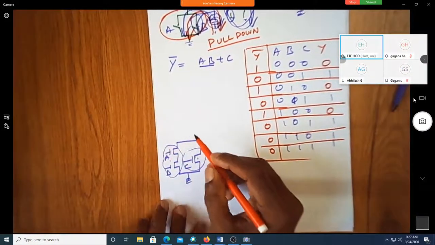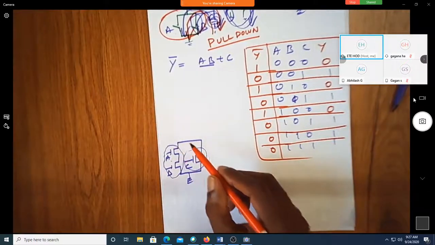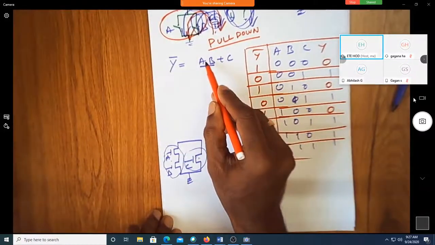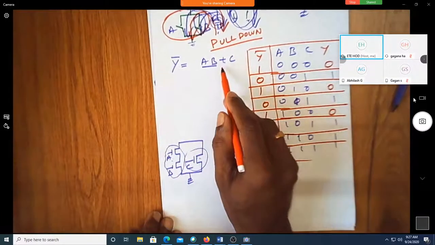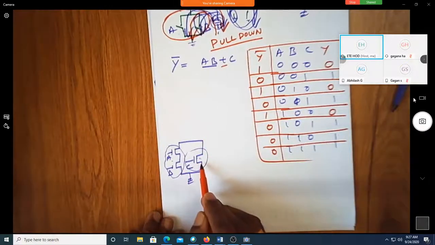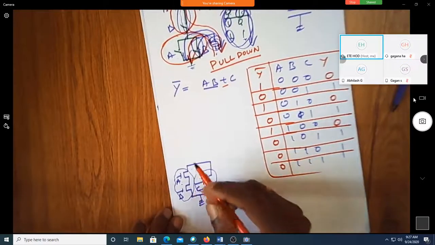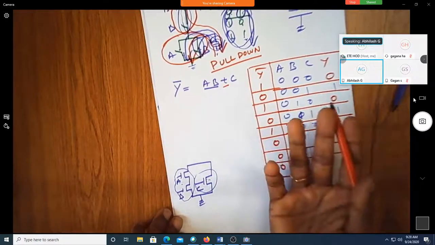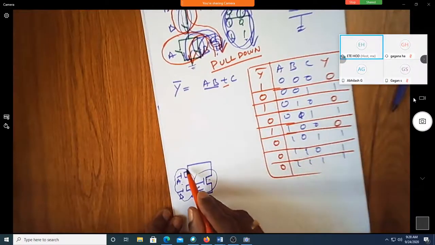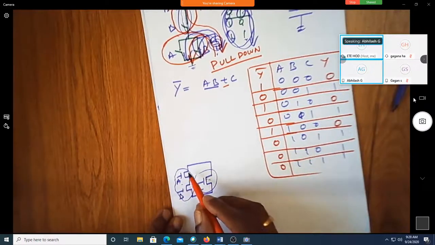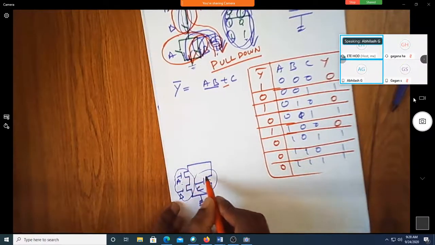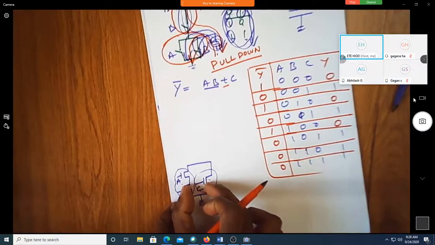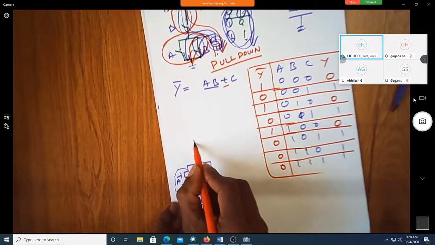Implementation of the pull down network using NMOS: if it is AND, you put it as series. If it is OR, you put it as parallel. Correct? Now you have to implement the pull up network. The pull up network is exactly the complement, or the duality, of this pull down network. So shall I now write, these two are parallel, no? These two segments, yes, sir, parallel. I will put it as series.